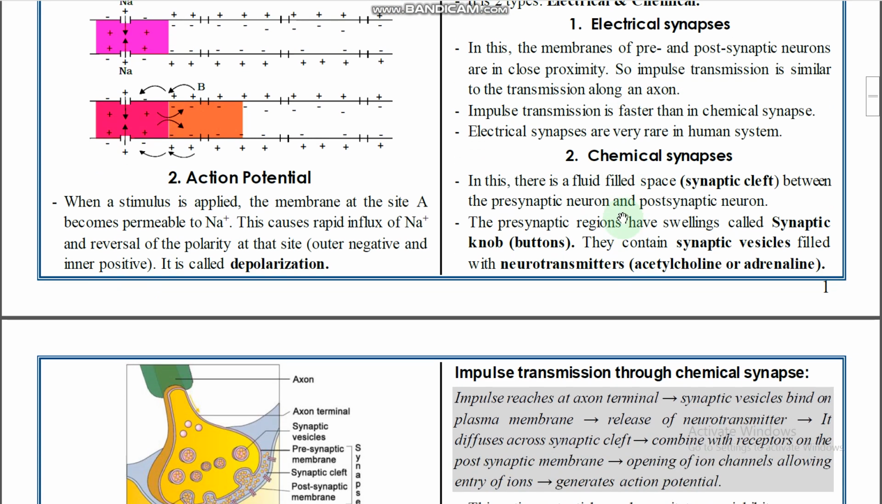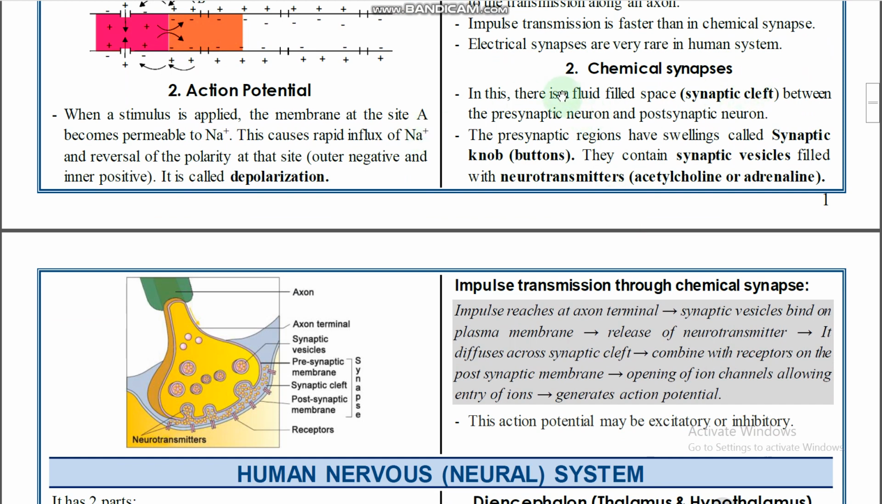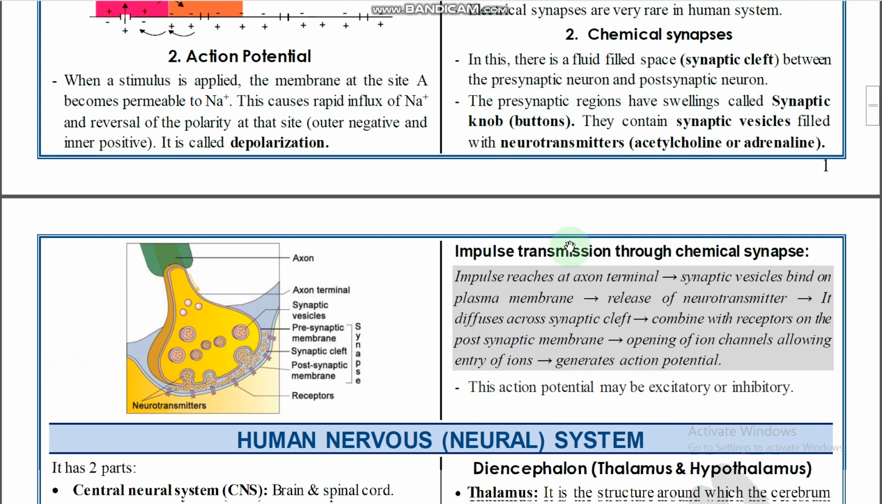So what are the common synapses? Chemical synapses are common. In this, there is a fluid filled space, the synaptic cleft, between the presynaptic neuron and the postsynaptic neuron, right? So this is the presynaptic neuron and this one is the postsynaptic neuron. What is pre? The one which generates and conducts the nerve impulses, that is presynaptic, and the one which receives, that is called the postsynaptic neuron. And there is a gap between the pre and postsynaptic neurons, that is called the synaptic cleft, right?